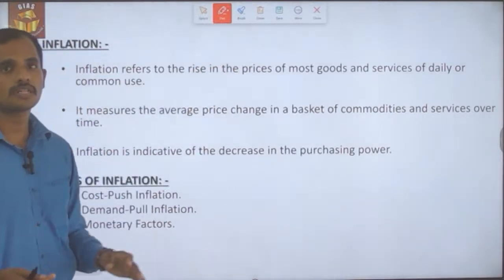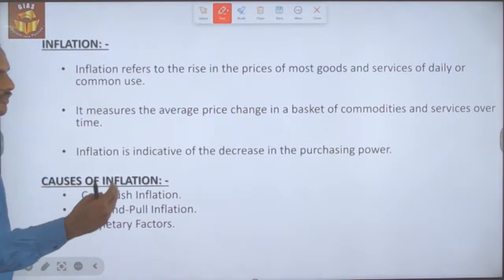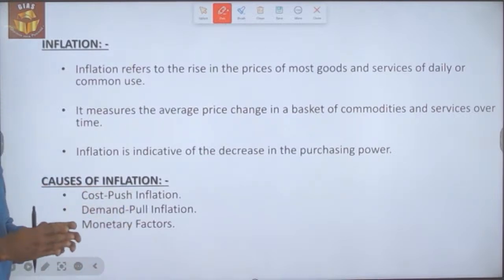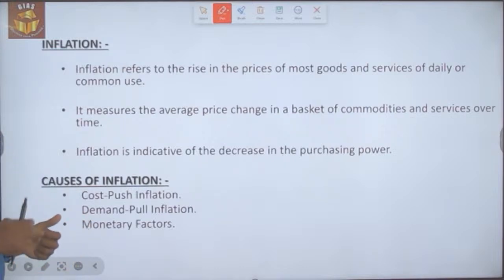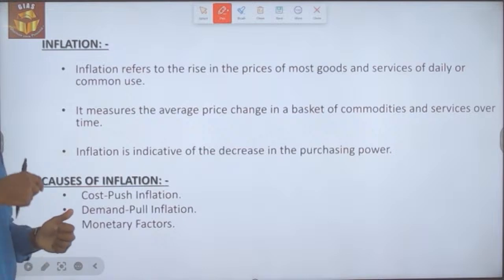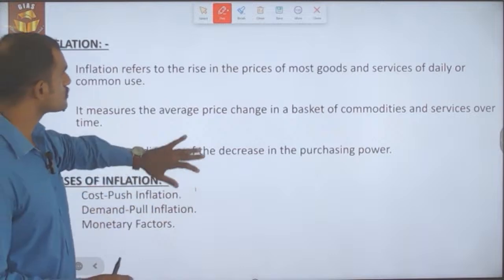And then there are also behavioral causes: because of the expectation of inflation, people in the economy change their behavior accordingly, as a result of which there will be an increase or decrease in the inflation rate. So that is the fourth cause of inflation.